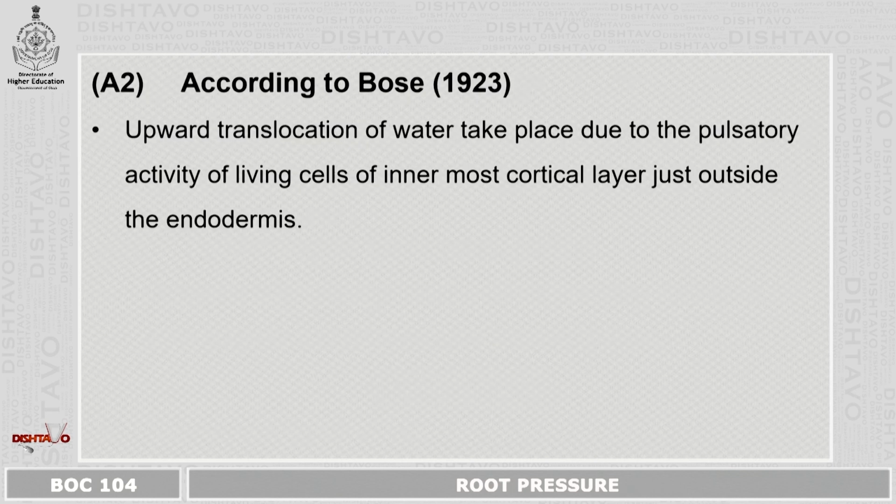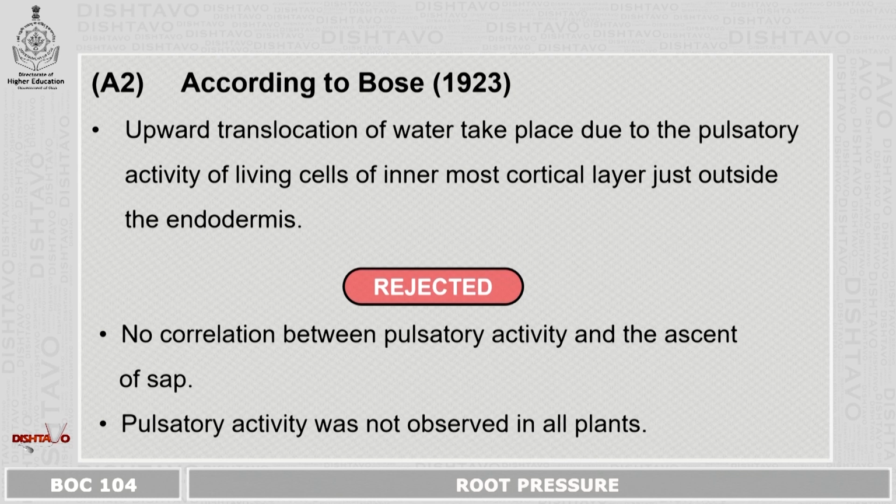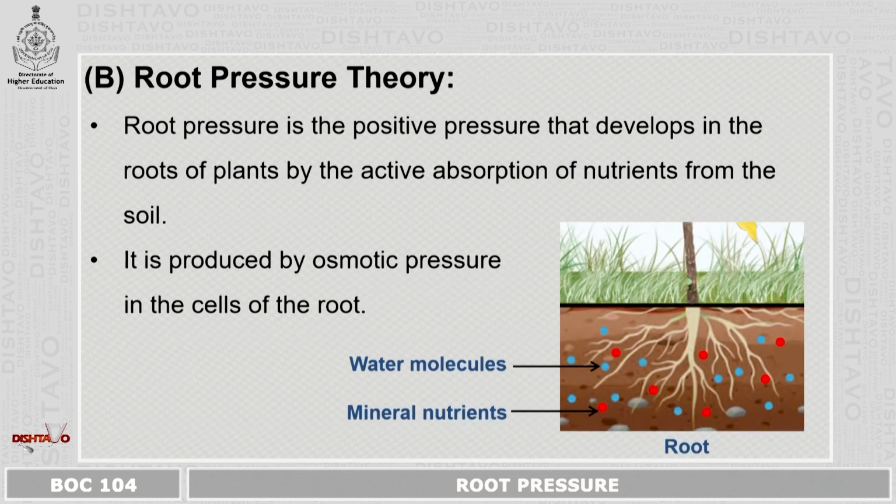Next, according to Bose in 1923, upward translocation of water takes place due to the pulsatory activity of the living cells of the innermost cortical layer just outside the endodermis. This theory was rejected because there was no correlation between pulsatory activity and the ascent of sap, and also the pulsatory activity was not observed in all plants.